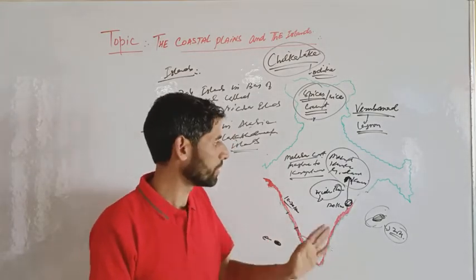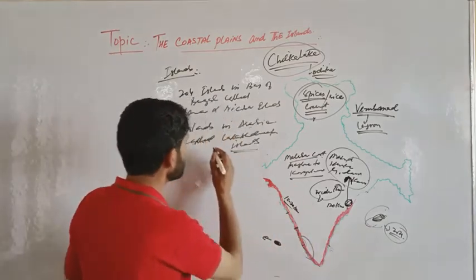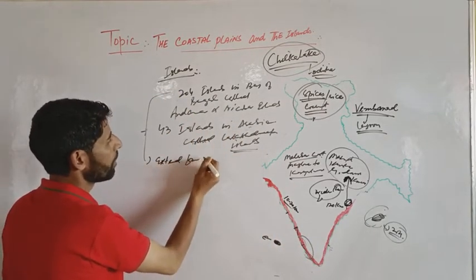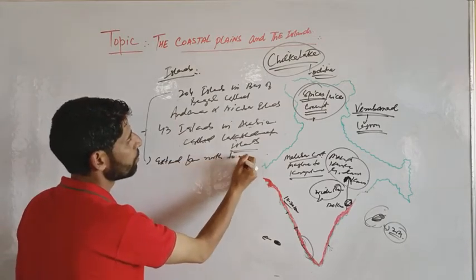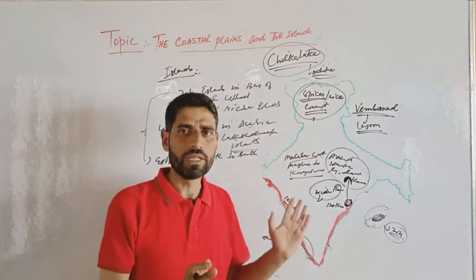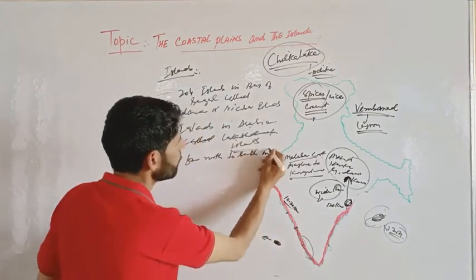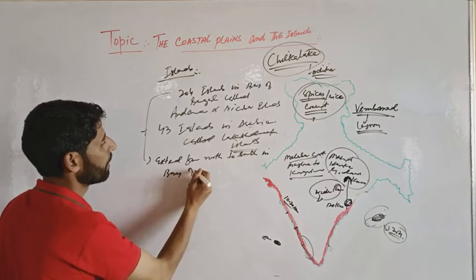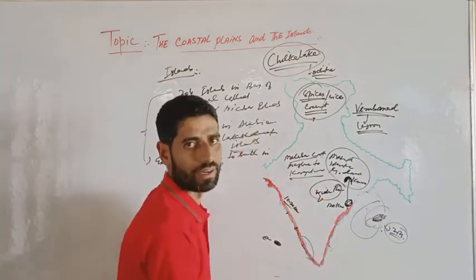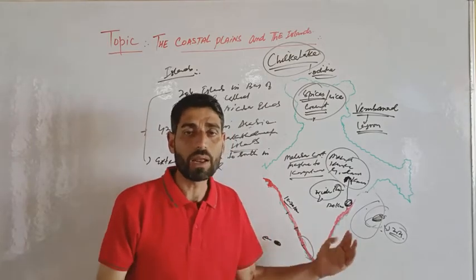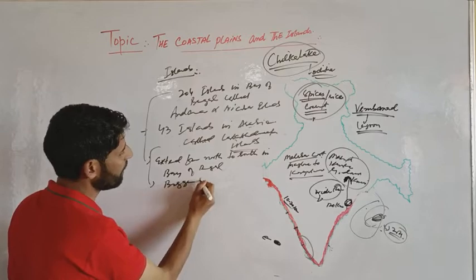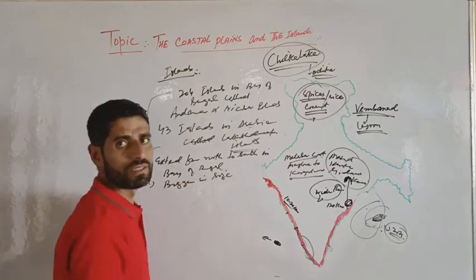So far as the Andaman and Nicobar Islands are concerned, they extend from north to south in Bay of Bengal. And we see that these islands are bigger in size.